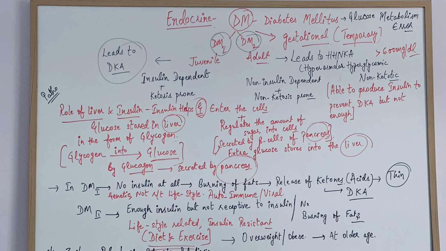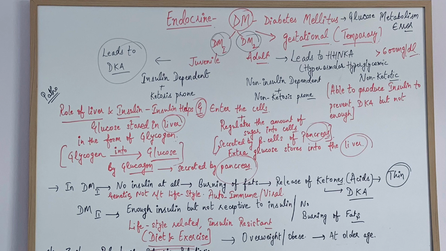The body is producing more urine. Then polydipsia, dipsia means increased thirst, there is a dehydration type of condition in the body, so the body needs more water, extra thirst. And polyphagia means increased eating, the person is eating more than normal.